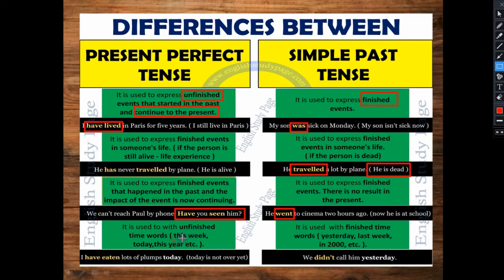Sometimes what happened? See, very simple words. These: this week, today, this year, these are present tense words only. So whenever you see these words, you have to put present perfect tense. I have eaten lots of plums today. Today, so definitely you will not say I ate lots of plums today. It's a wrong sentence. Okay. So today we are using, it means you have to use present perfect tense. I have eaten. But for the past tense, such as yesterday, last week, in 2000 and so on. We didn't call him yesterday. This yesterday means we are talking about the past tense. We didn't call him. So I hope you have understood.